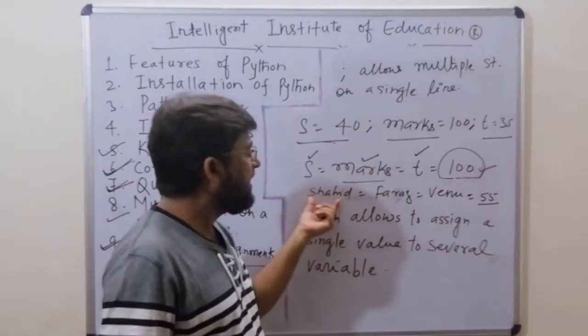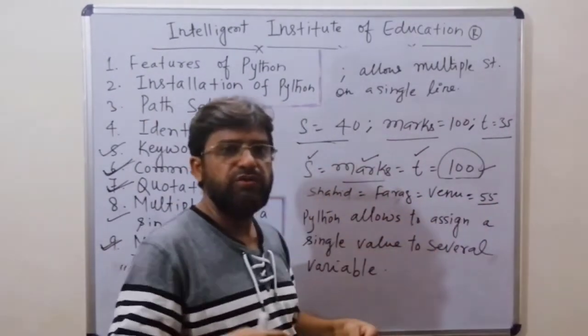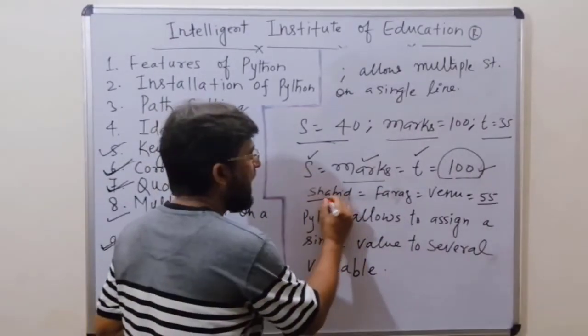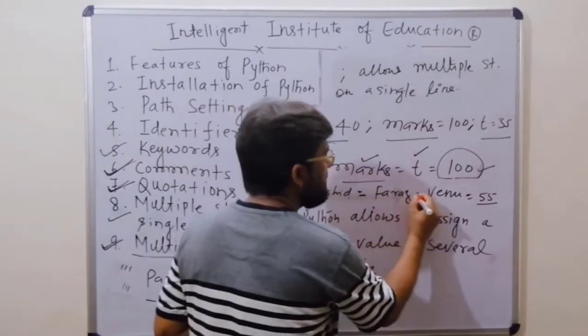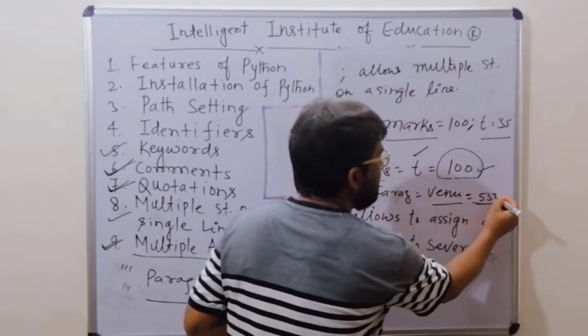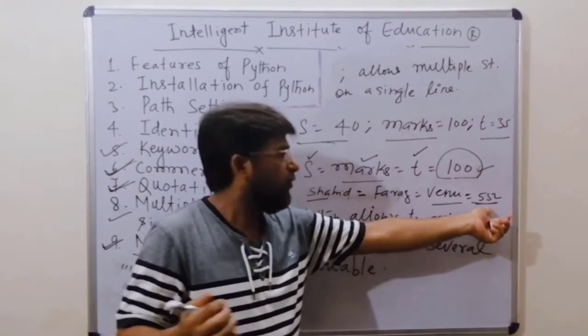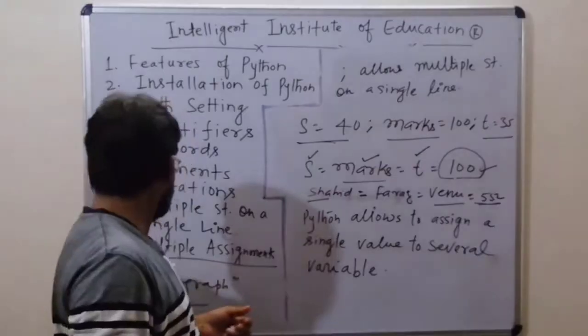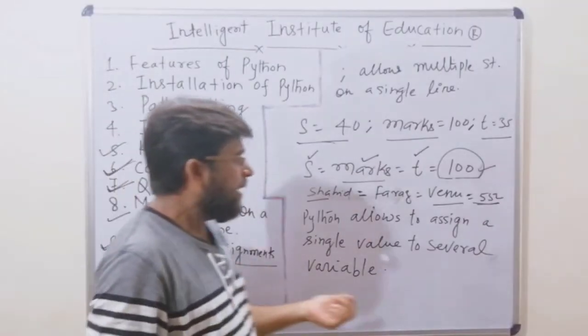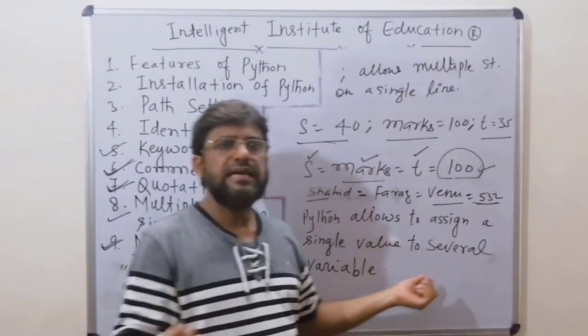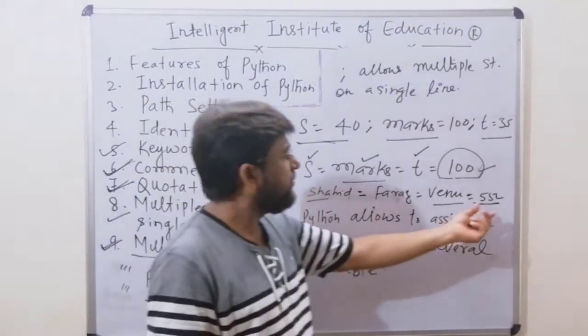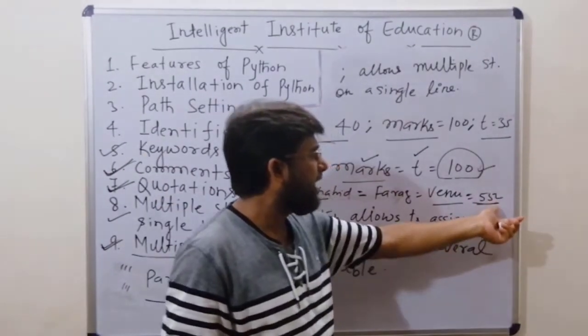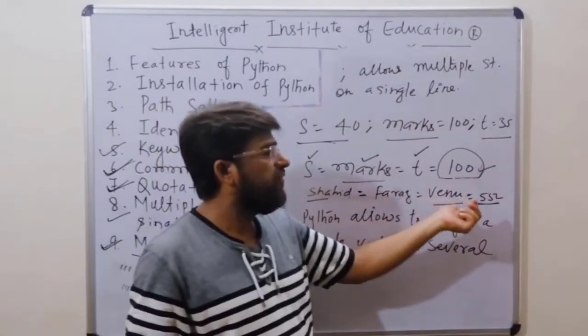So we will represent it like Shahid equal to Fraz equal to Venue, and the weight is 55. So this 55 we are assigning to three different people. It means we can say multiple assignment: we are assigning one value to multiple variables.